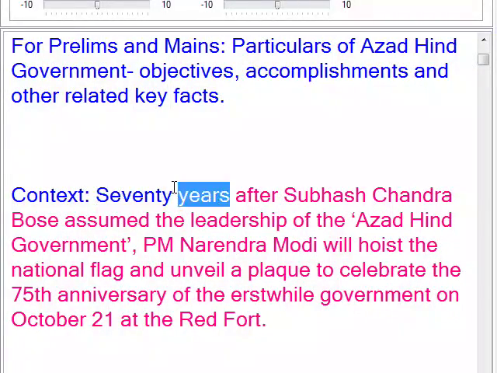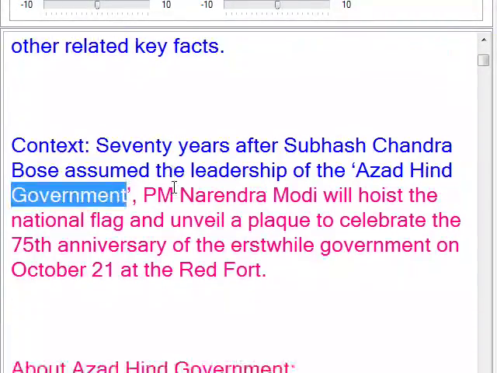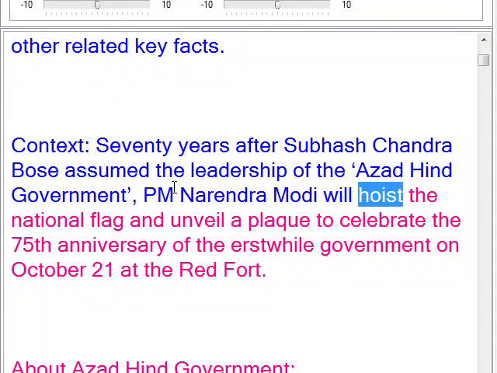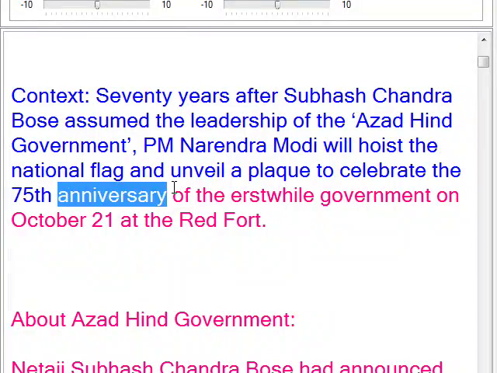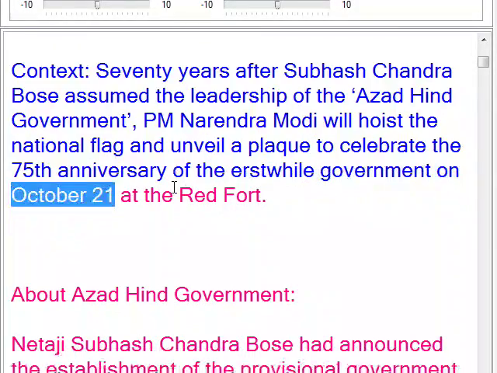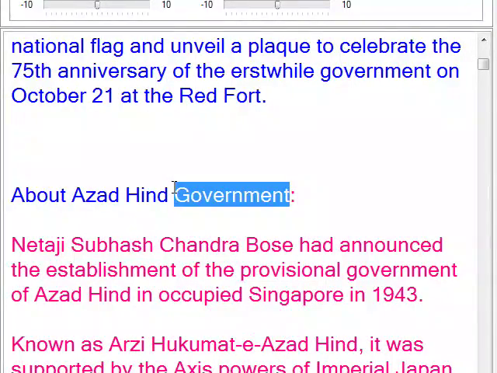Context: 70 years after Subhash Chandra Bose assumed the leadership of the Azad Hind Government, PM Narendra Modi will hoist the national flag and unveil a plaque to celebrate the 75th anniversary of the erstwhile government on October 21st at the Red Fort. About Azad Hind Government.